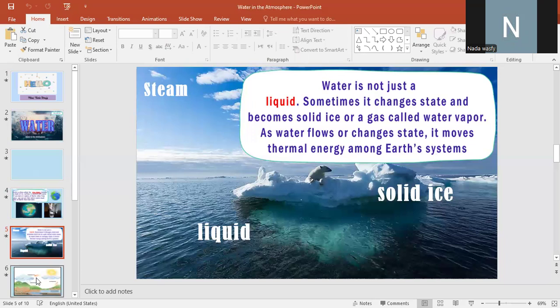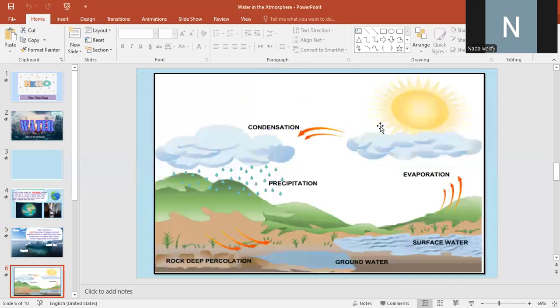How? Look at the sun. When the sun shines, what happens? When the sun shines on the surface water, it evaporates. This means what? It turns from liquid into gas, and when the water evaporates, it collects in the form of clouds found in the sky.